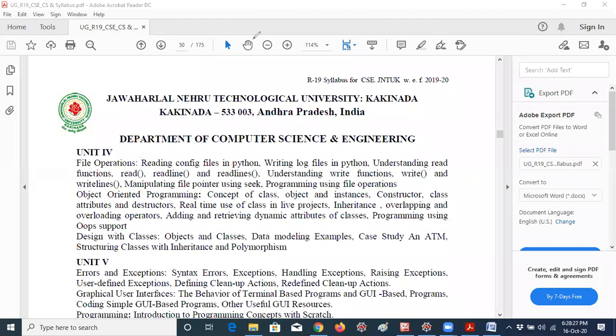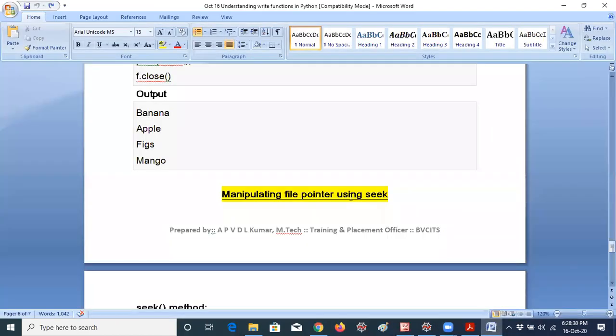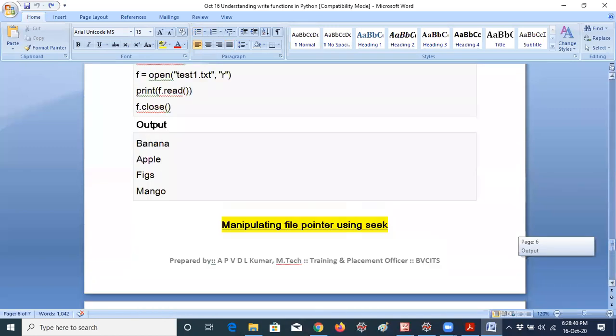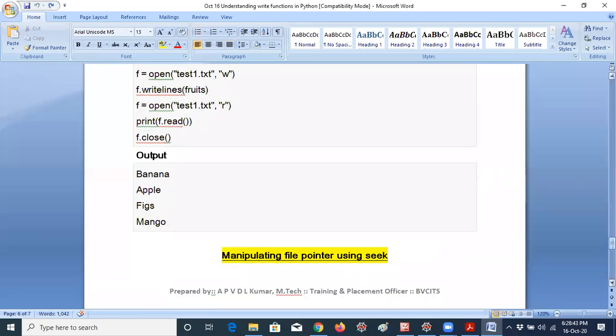So you know that fseek is a function in our C language. Likewise you have to understand the seek concept. Seek, you can move to any particular position actually, but I don't want to tell you now because it is already 6:28. I don't want to take extra time, okay. I don't want to burden you actually.